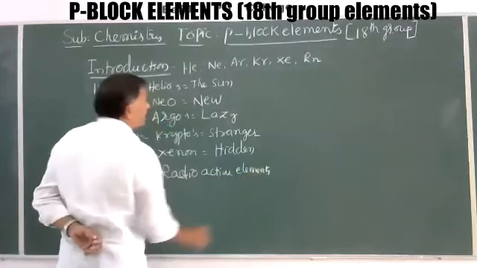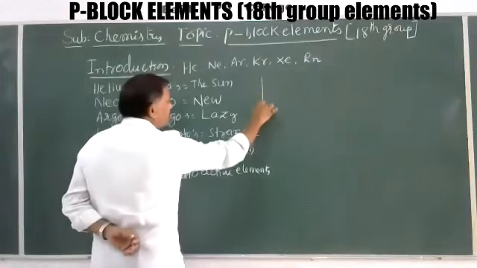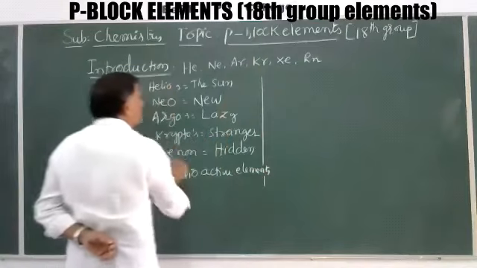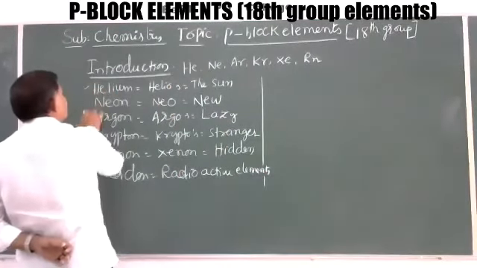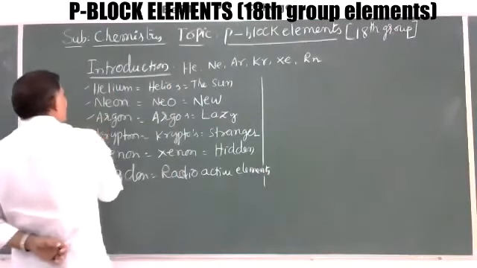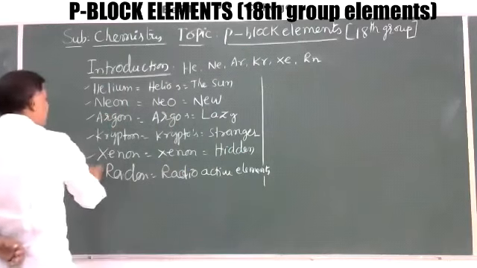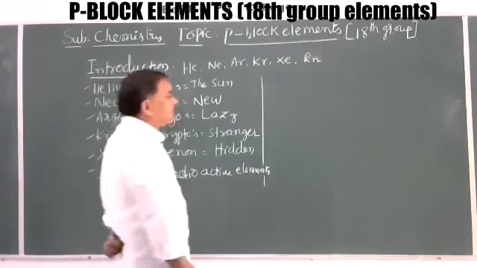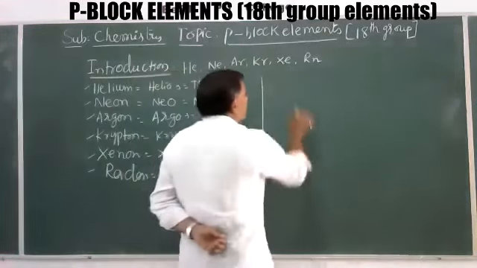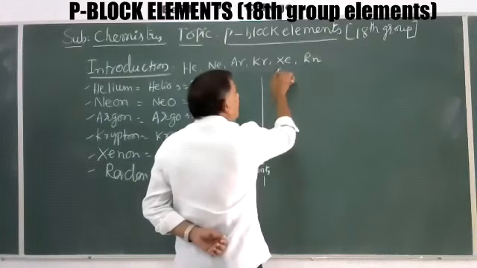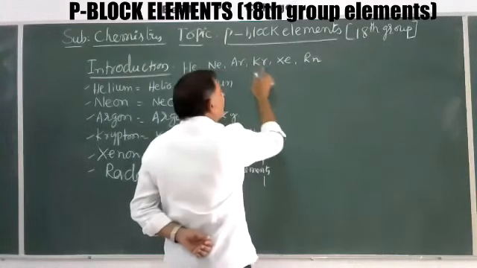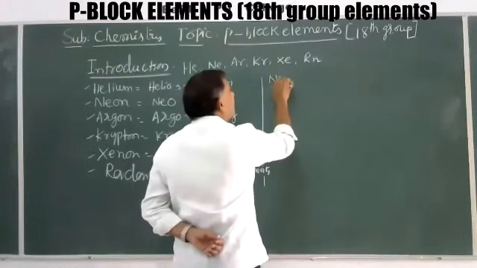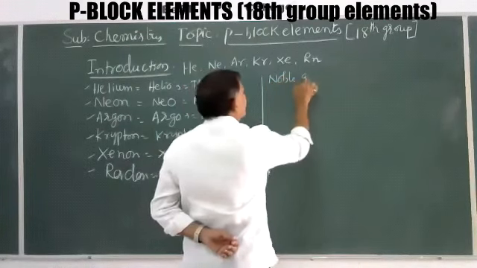So based on their nature, their discovery, and their concept, these names were introduced in the Greek language: helium, neon, argon, krypton, xenon, and radon. Now here, helium, neon, argon, krypton, and xenon are generally called noble gases.